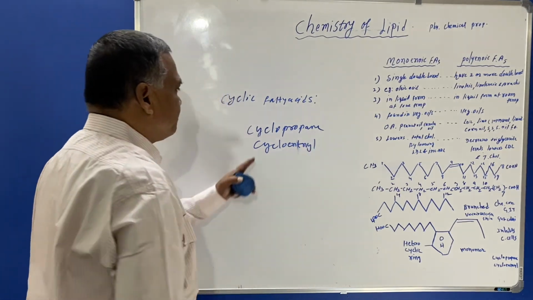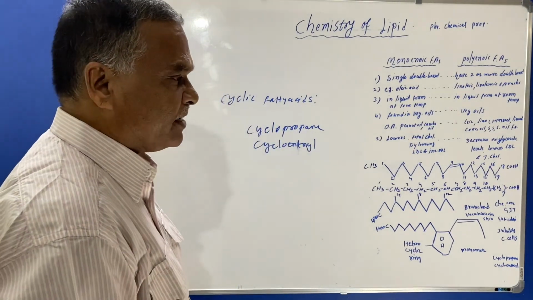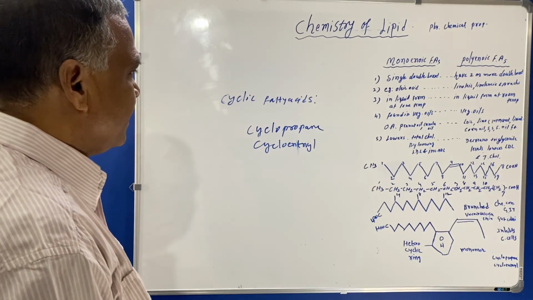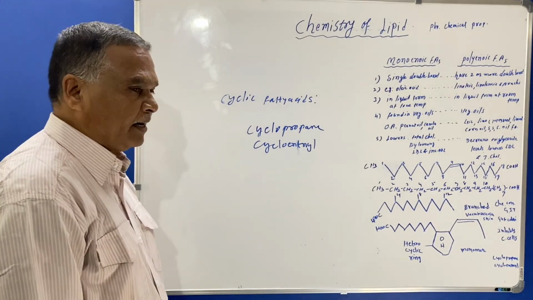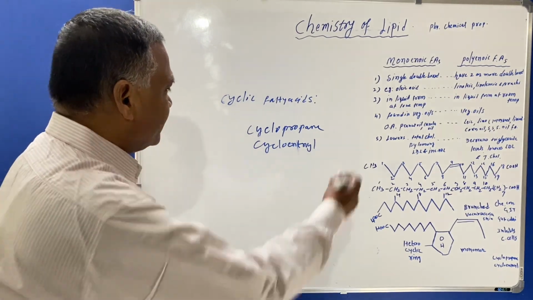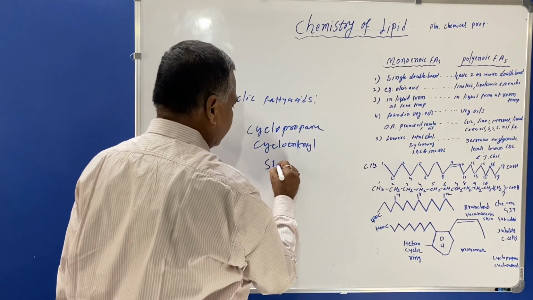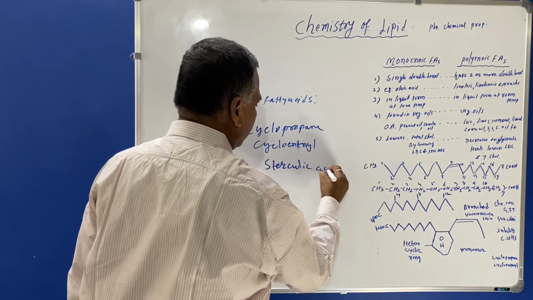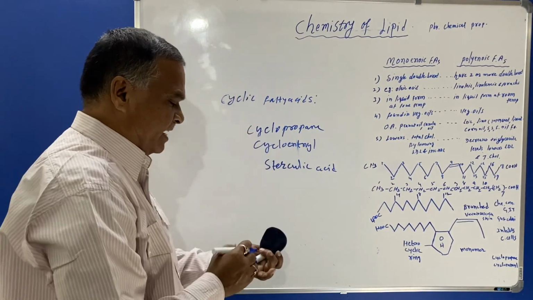These are examples of cyclic fatty acids, and generally these cyclic fatty acids are seen in bacteria and seed lipids. Sterculic acid is also one example of a cyclic fatty acid.